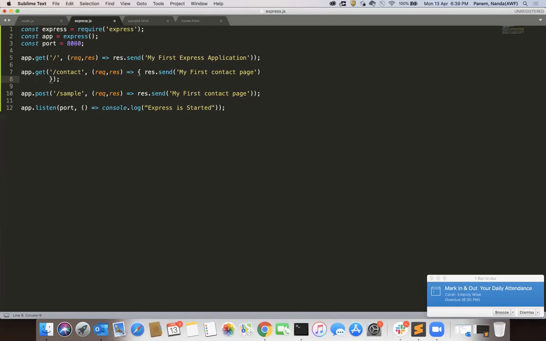So you can create a Node project with command prompt also. Okay, you can create Node.js with command prompt also. Let's see how we can create a simple Node.js project with command prompt.